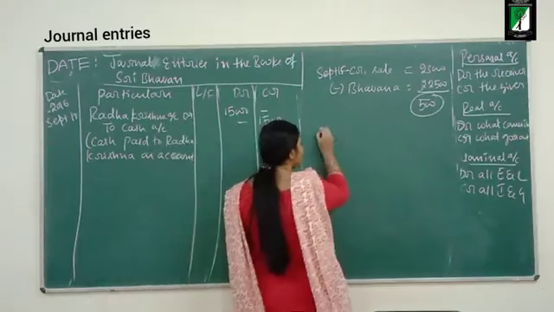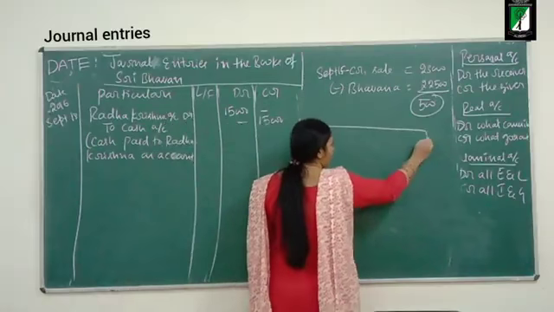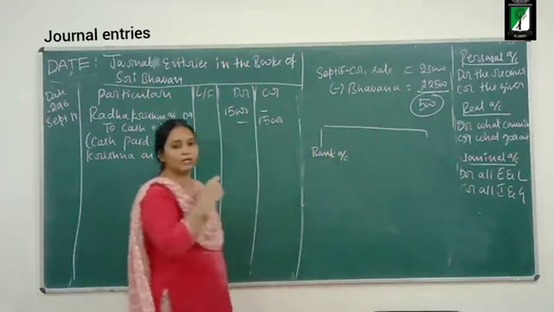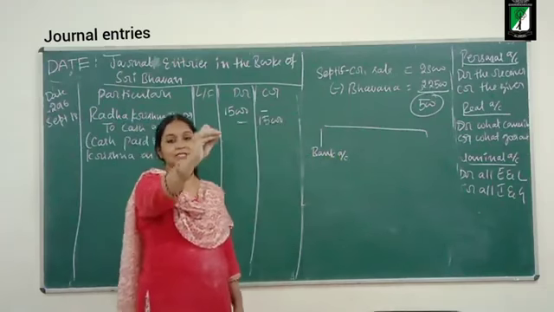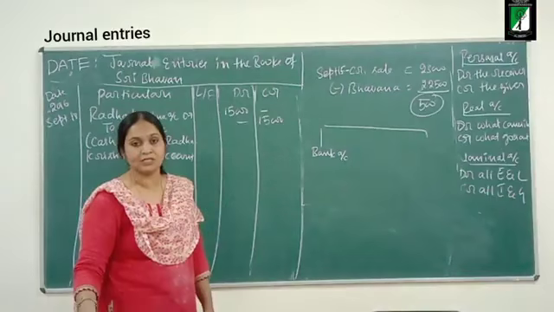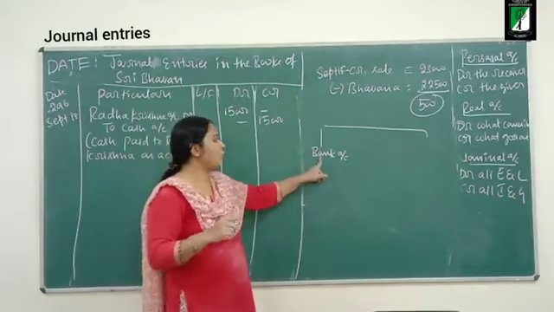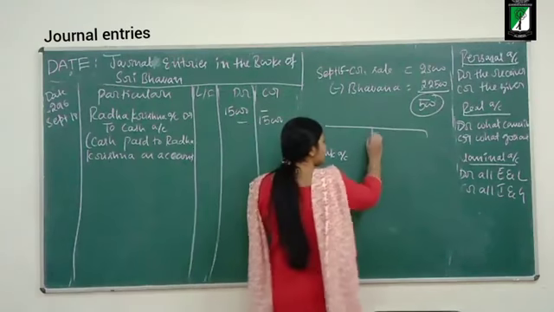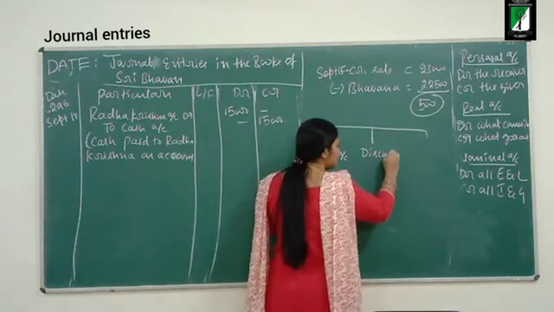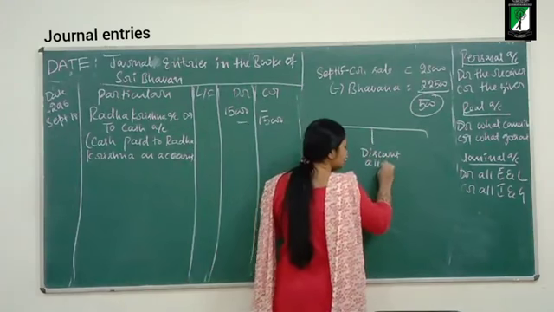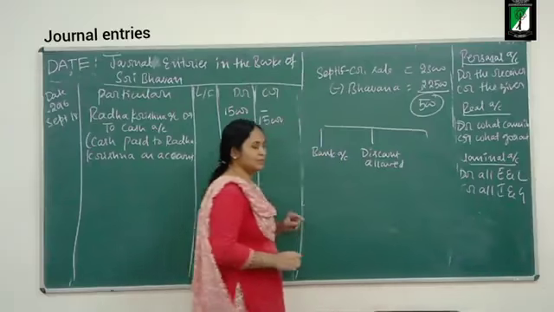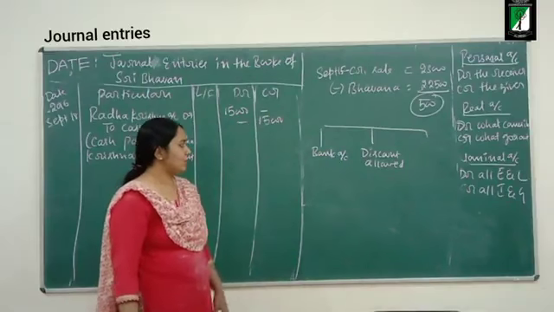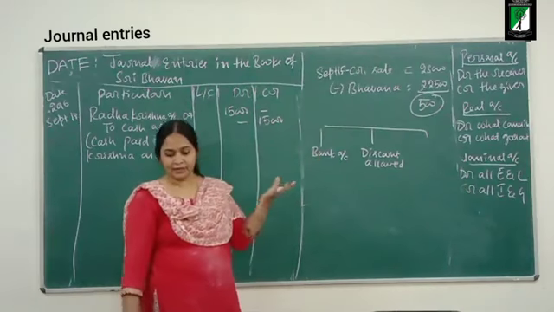Here, the business received a check from Bhavana. What is the business receiving? A check. That check, what will the businessman do? He will deposit it in the bank. So who is taking this check? The bank. Okay. Now the business is giving a discount. It's a loss to the business.